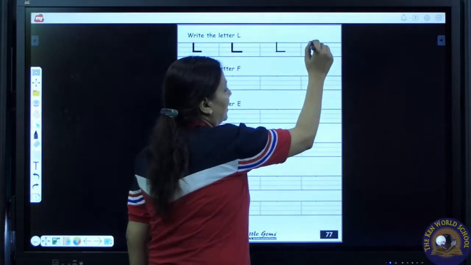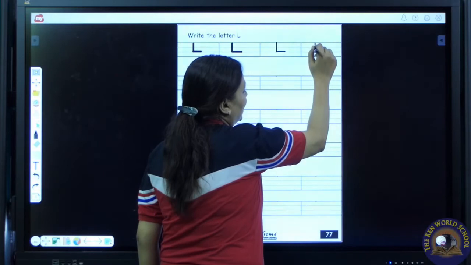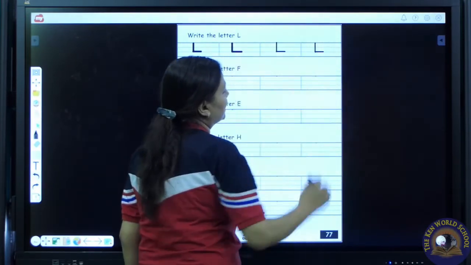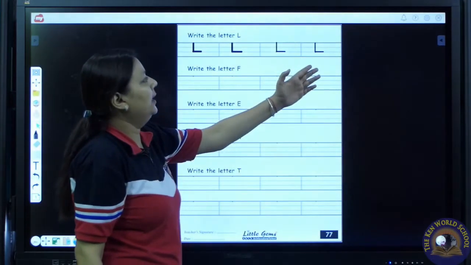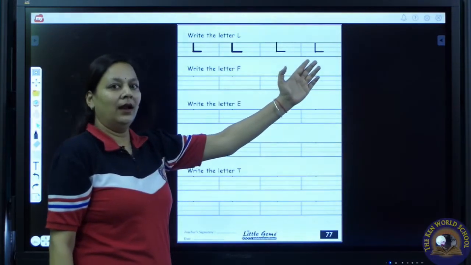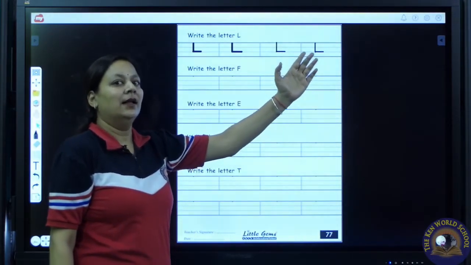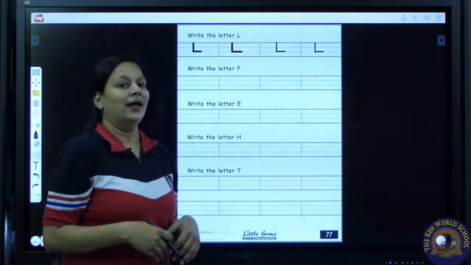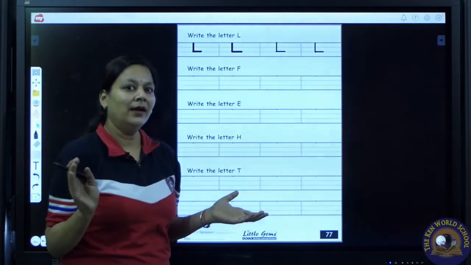L. Again we have to draw a standing line and a sleeping line on the base line. L. L says L. L says L. L as in lion. L as in lion.